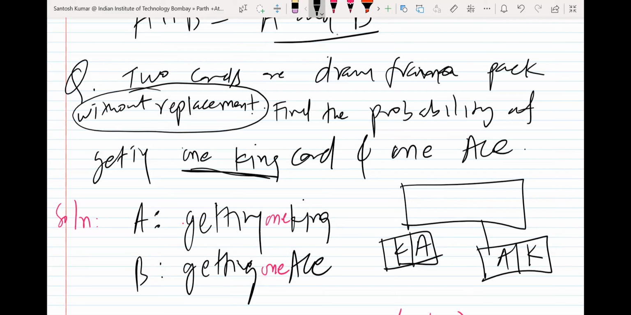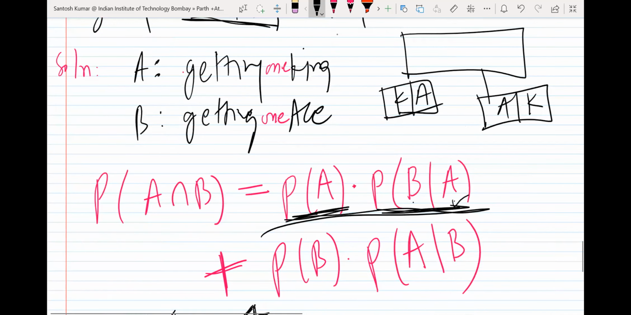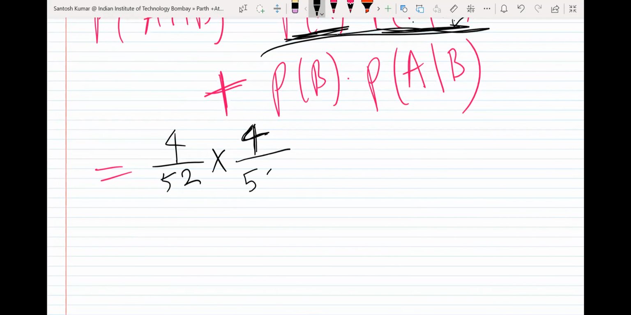If it had mentioned with replacement, then you can imagine there are 52 cards again. So the first card you draw, the chance of getting a king was 4 upon 52. You put that card outside. Now you are drawing out of 51 only. So there are 4 aces out of 51.